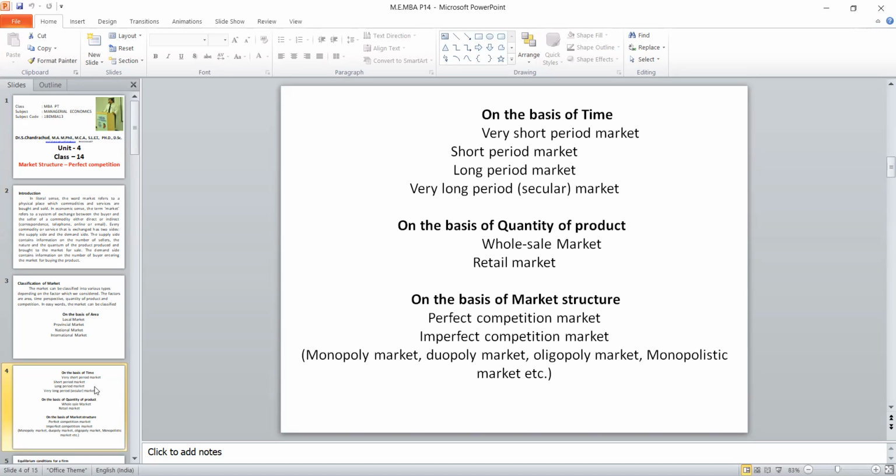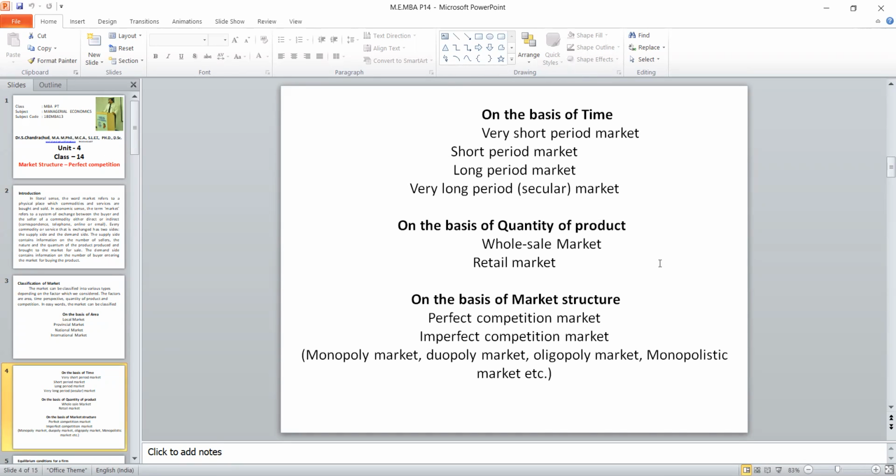So the market is divided into two categories. One is the perfect competitive market. The second one is the imperfect competitive market. Perfect market means there are 7 conditions, or we used to call them features of perfect competition. If those 7 features are there, then that market is called a perfect competitive market. The other markets are imperfect markets. In the imperfect market, there are 4 different market structures that we are going to study.